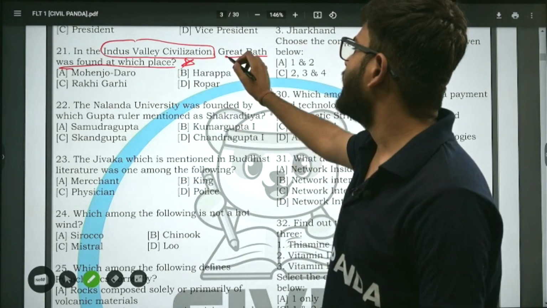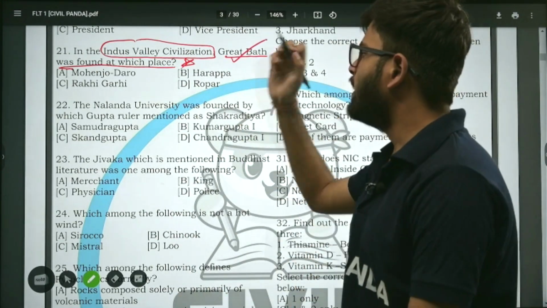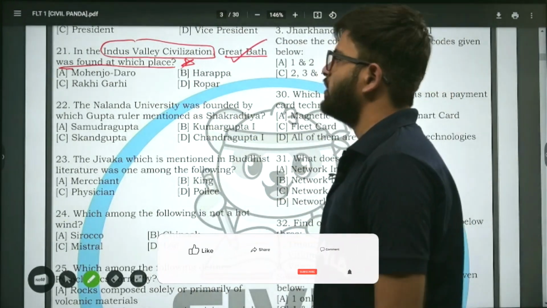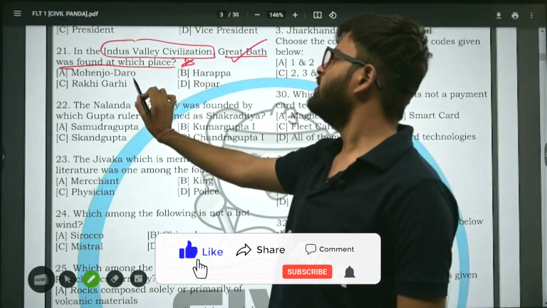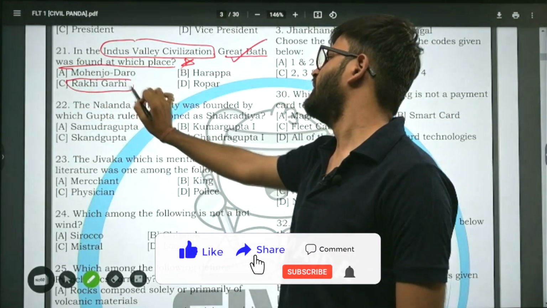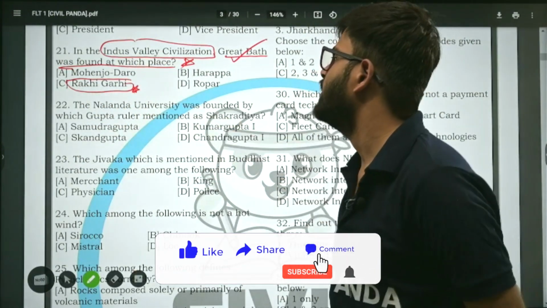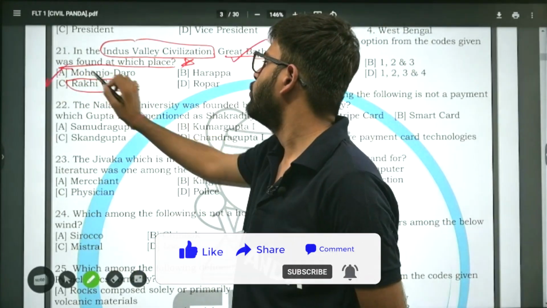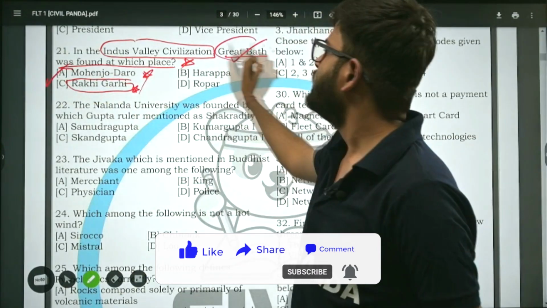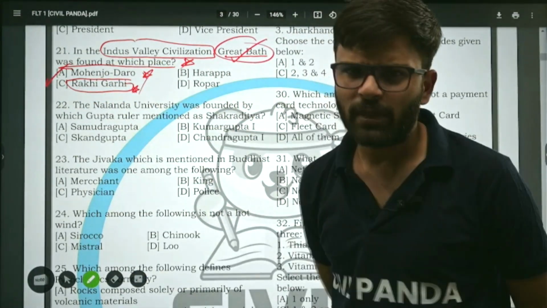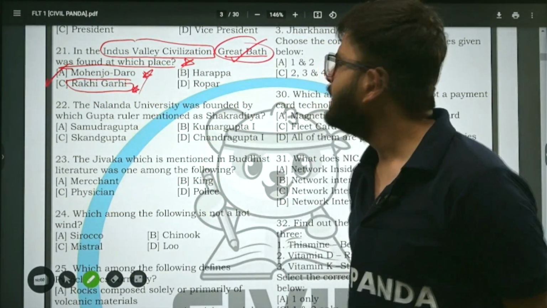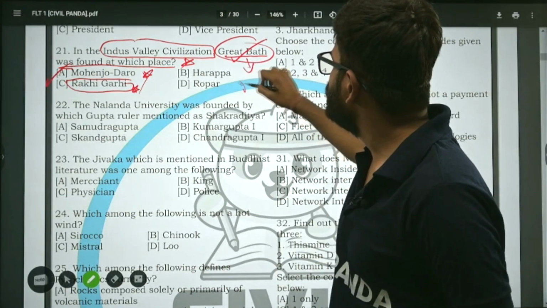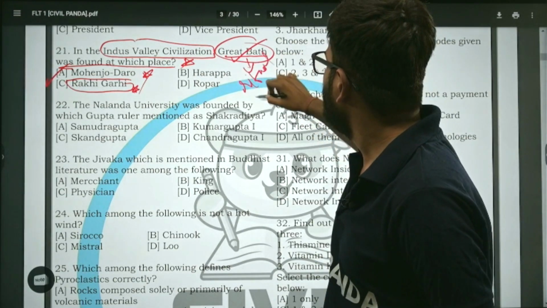All right, Great Bath present in Mohenjo-daro, Harappa, Rakhigarhi, and Ropar. In fact, Rakhigarhi is one of the largest excavated sites of Harappa civilization, Indus Valley civilization. The correct answer to the question is option A, Mohenjo-daro. The Great Bath is present in Mohenjo-daro. What was the purpose of the Great Bath? Great Bath was utilized for ritual bathing.